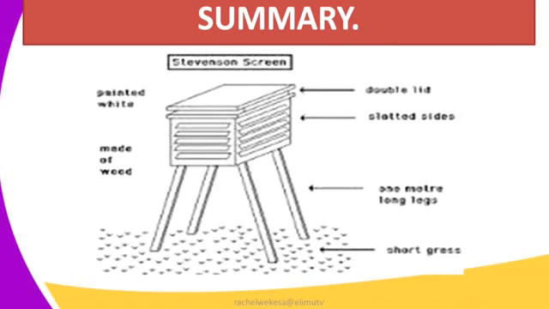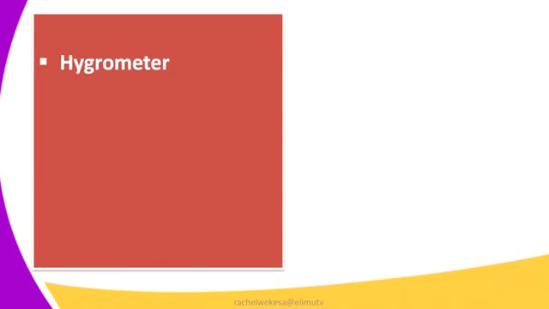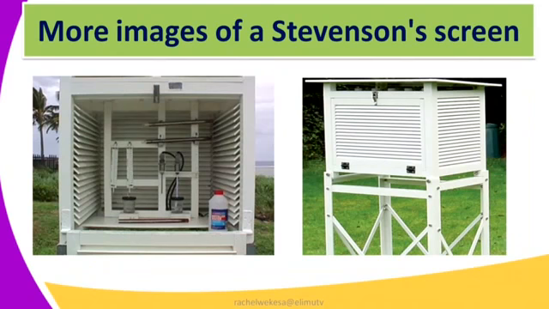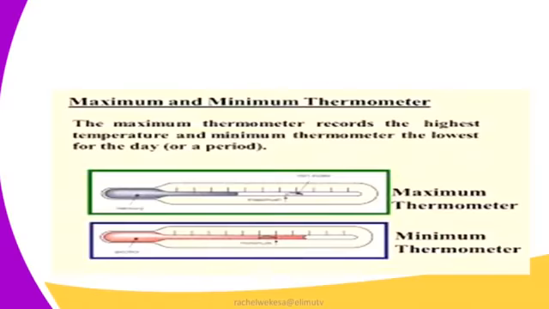In our previous slide where you have seen a Stevenson screen, it is painted white so that it can reflect away light from the screen. Reflecting away light, this will keep the Stevenson screen cool. That means it will avoid high temperatures that will affect the thermometers that are inside there.